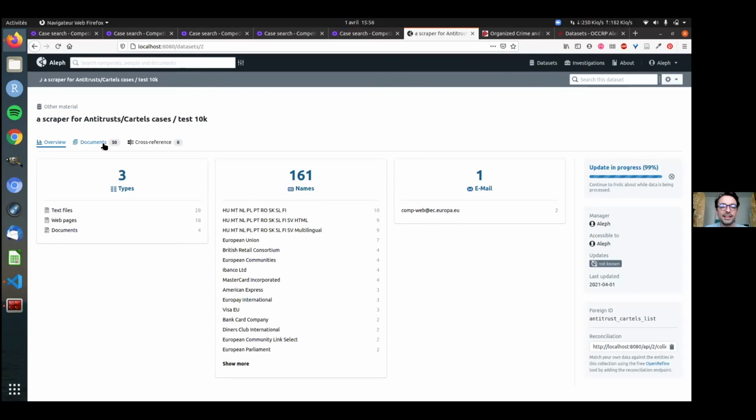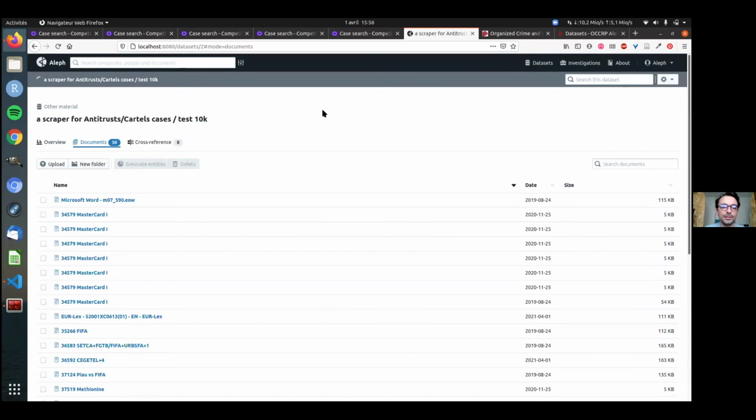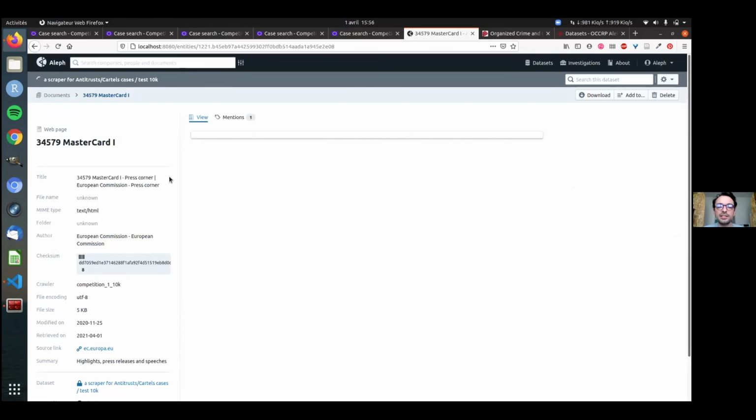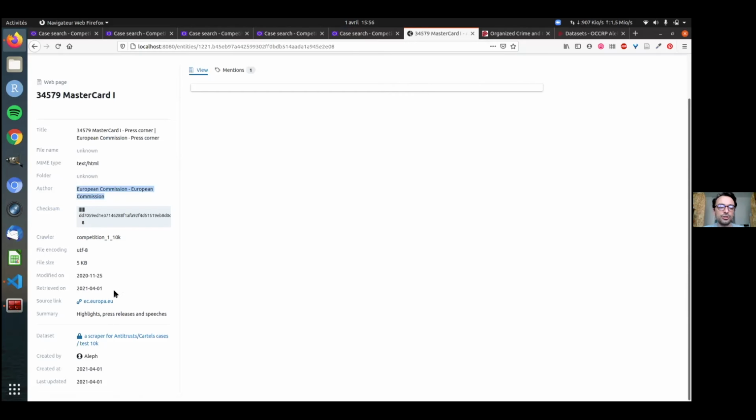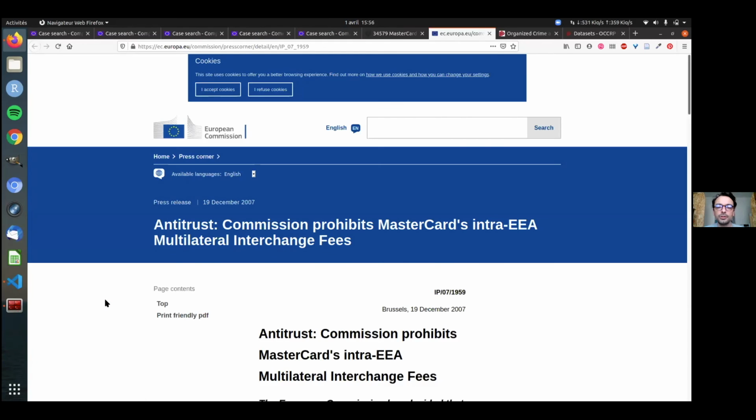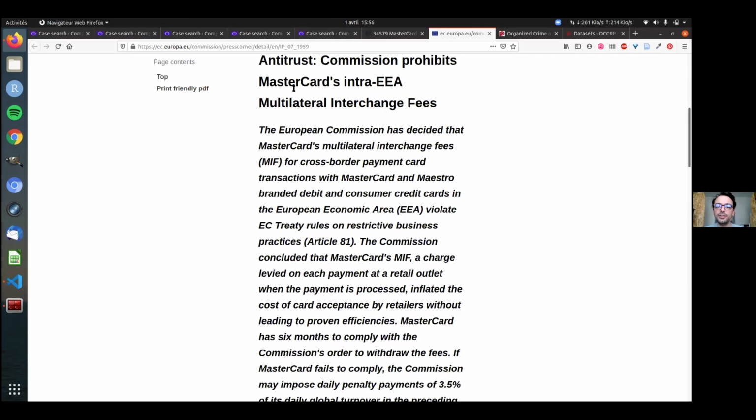So as you can see here, we have already 50 documents. Those are the names that were made available by the website, so usually it's the name of the HTML page. You have here the title, it's an HTML page. You have the author of the document, the date it was published, the date it was retrieved, eventually the link to the document itself. So it's regarding MasterCard's intra-EEA multilateral interchange fees.